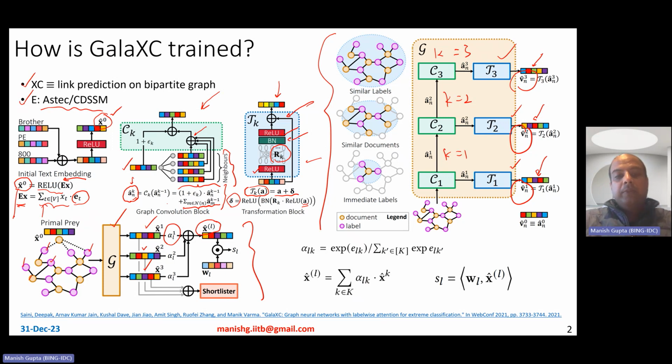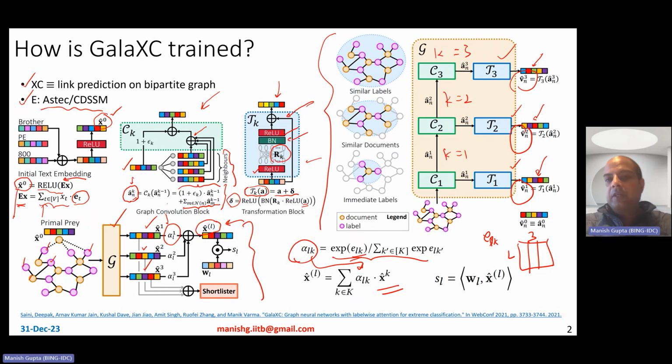Okay. So to come up with these attention weights, they learn these variables called ELKs. So remember, ELK is an element in a matrix, which is the number of labels multiplied by 3, because our K goes from 1 to 3. Okay. So it just has 3 columns, and the number of rows is the number of labels. So you randomly initialize this matrix and learn it over iterations, of course, right? So you normalize that, you get alphas, which are attention weights, which you use to get your final embedding. Final embedding, right?